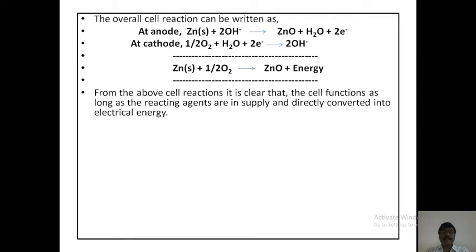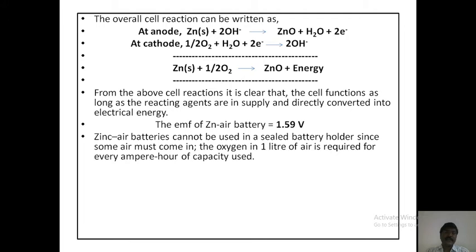From the above cell reactions, it is clear that the cell functions as long as the reacting agents are in supply and are directly converted into electrical energy. The EMF of the zinc air battery is 1.59 volts. Zinc air batteries cannot be used in a sealed battery holder, since some air must come in. The oxygen in 1 liter of air is required for every ampere hour of capacity used.